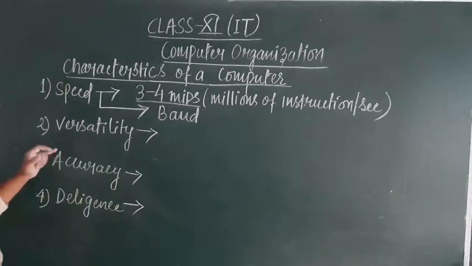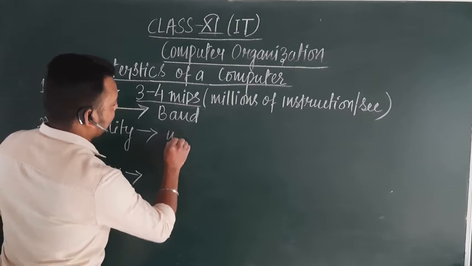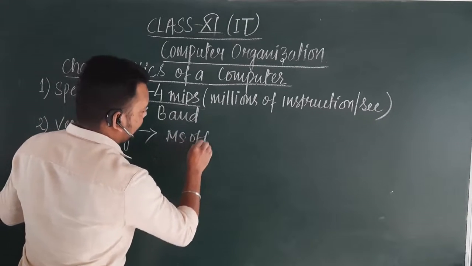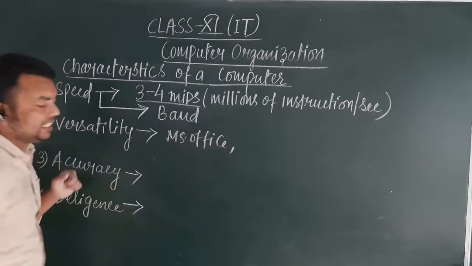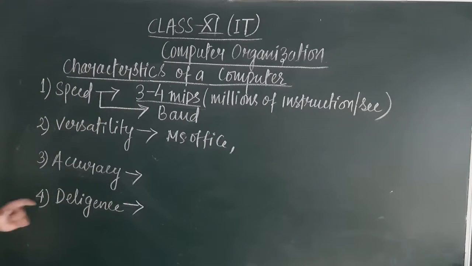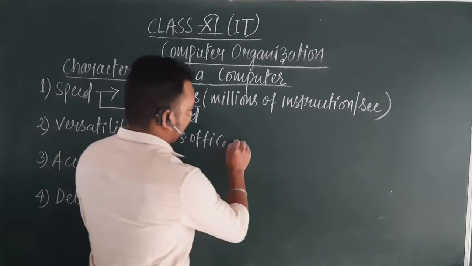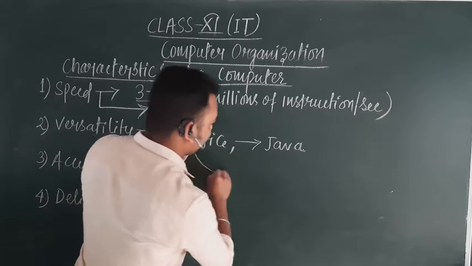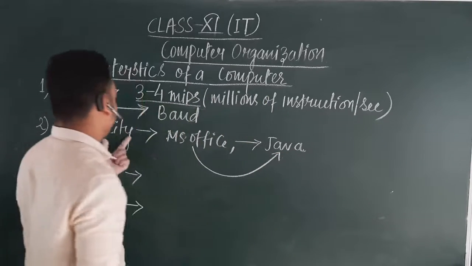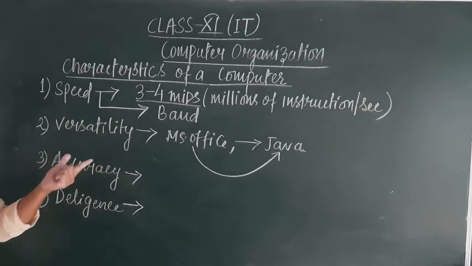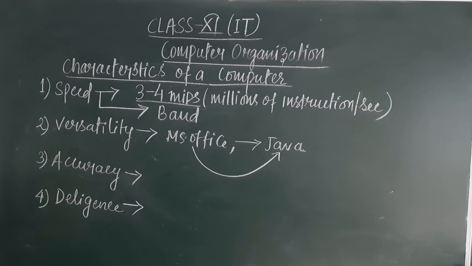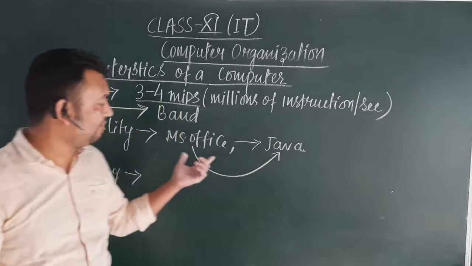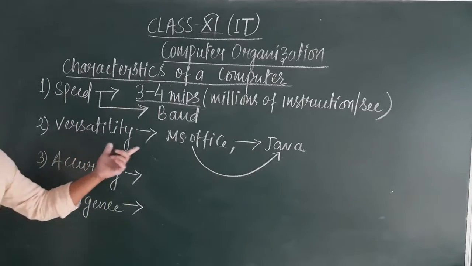Suppose at a particular instant of time I am working in an office application, and at the same time a need arises that we need to execute a program in a Java application. Then we can simply switch from the MS Office application to the Java application. So this is known as versatility, that is the ability or capacity of a computer to do a variety of tasks with ease.